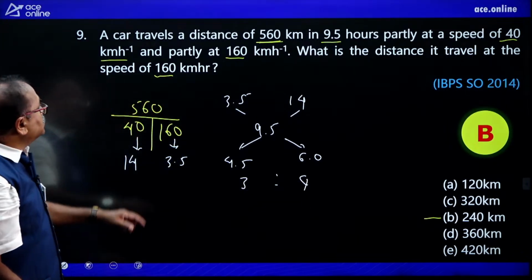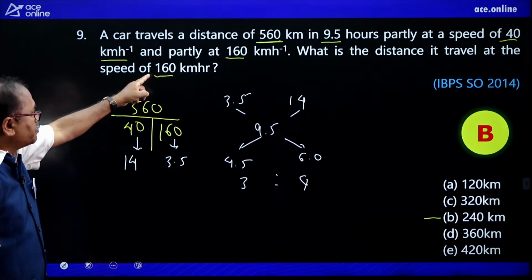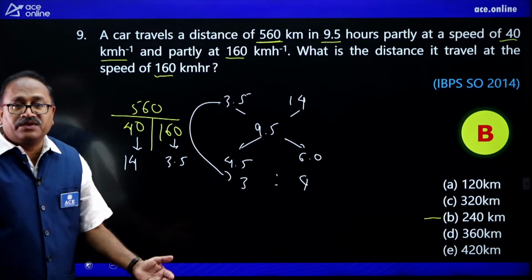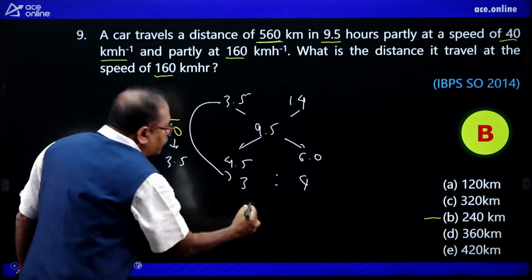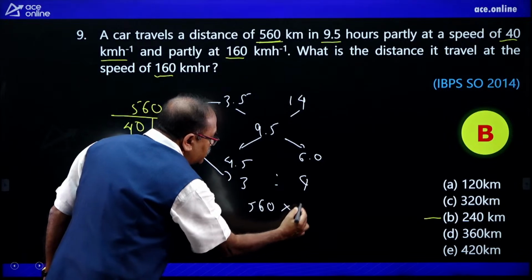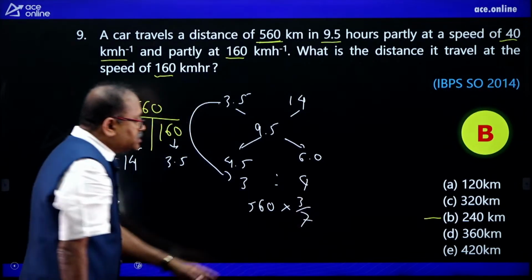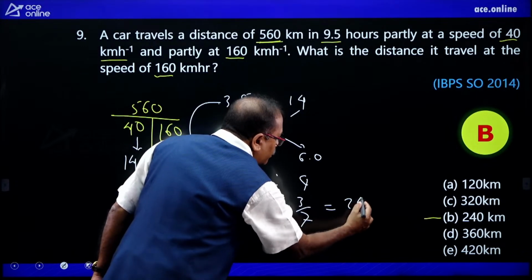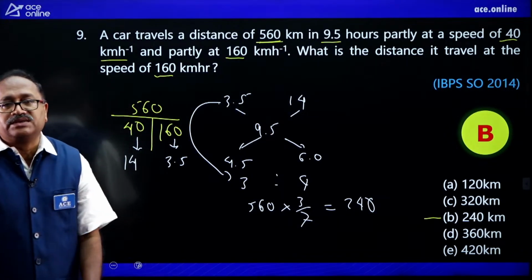So how much distance is covered with a speed of 160 km per hour? This part, 3 parts out of 7 parts. What is the total distance? 560. So I need 3 parts out of a total of 7 parts. 7 8s are 56, 8 3s are 24. So 240. Beautifully answered, my dear friends.